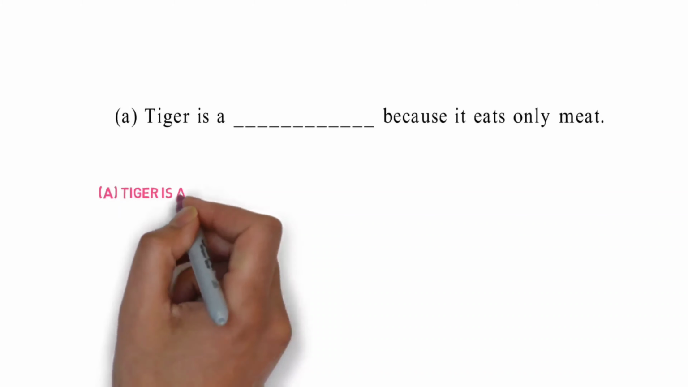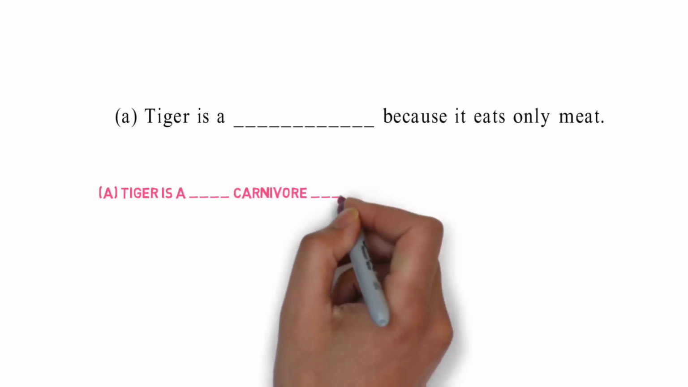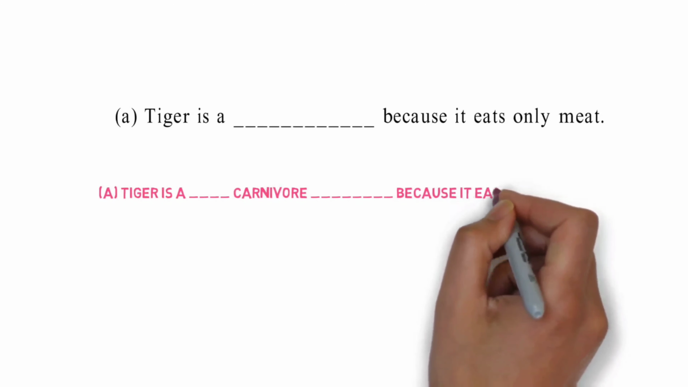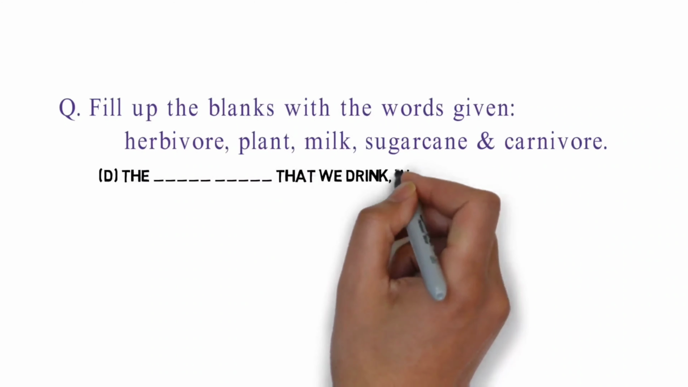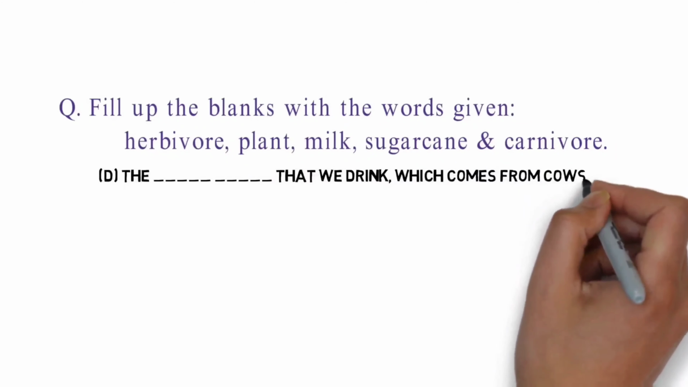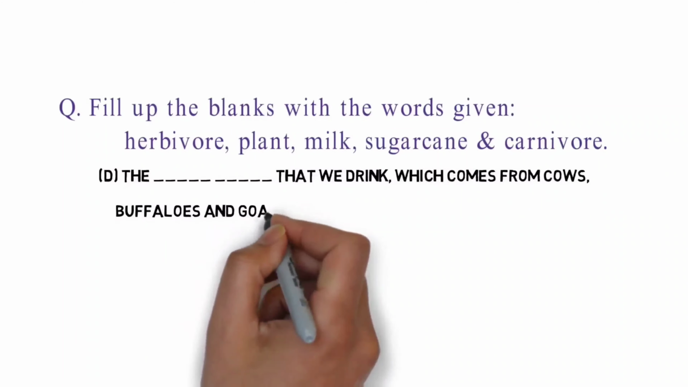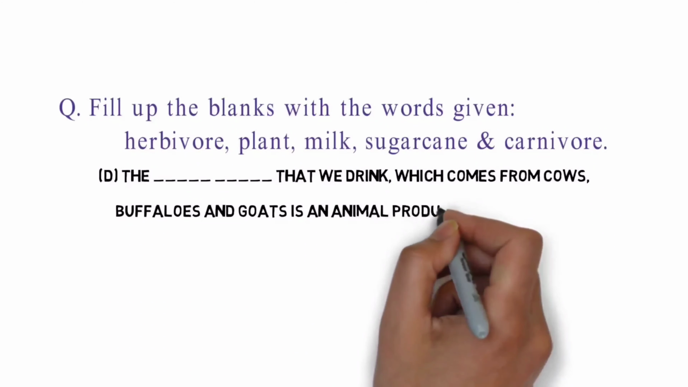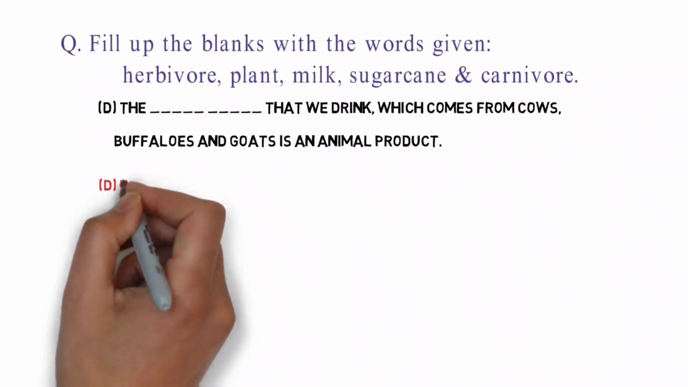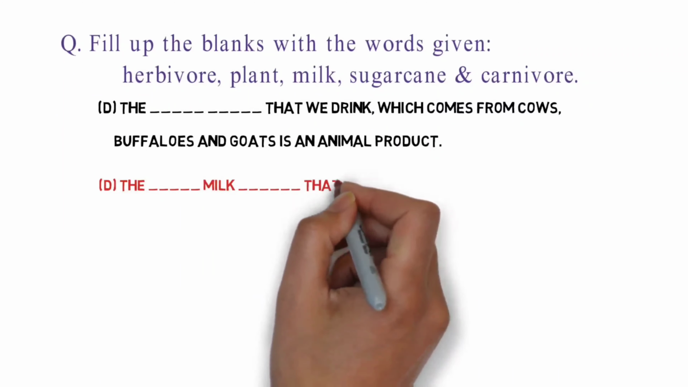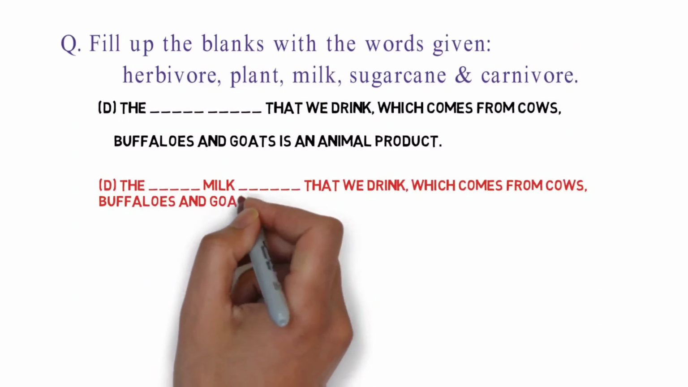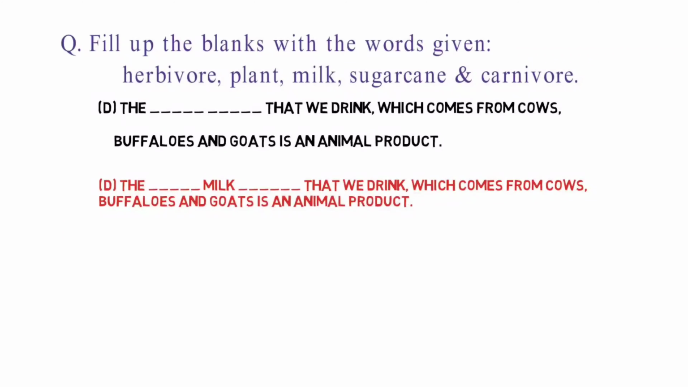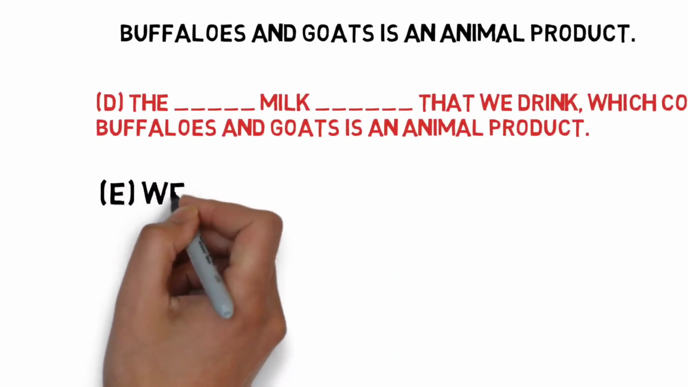So what is tiger? Tiger is a carnivorous because it eats only meat, and those who eat only meat are called carnivorous. Next, the milk that we drink which comes from cows, buffaloes and goats is an animal product. So milk is also an animal product, right?